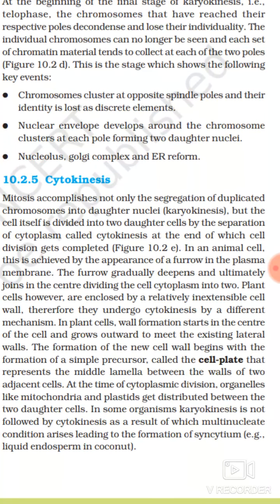Chromosomes cluster at opposite spindle poles and their identity is lost as discrete elements. Nuclear envelope develops around the chromosome clusters at each pole, forming two daughter nuclei. Nucleolus, Golgi complex and endoplasmic reticulum reform.